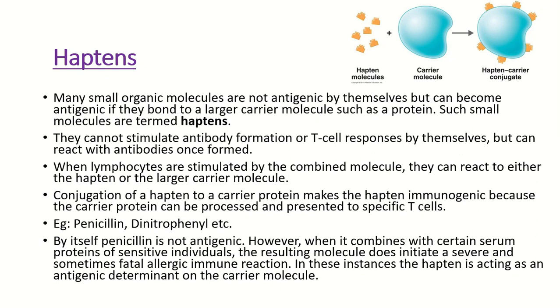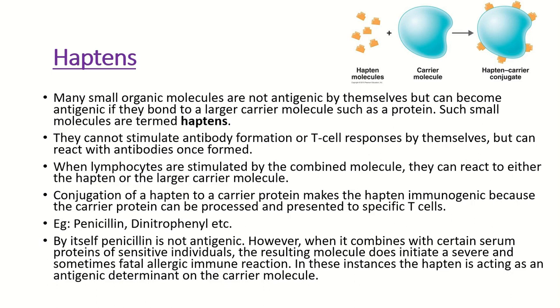So our lymphocytes can react with either the hapten molecule or the carrier molecule, and they can combine and create an immune response. This conjugation of a hapten to a carrier protein makes the hapten immunogenic, because the carrier protein can be processed and presented to specific T cells.